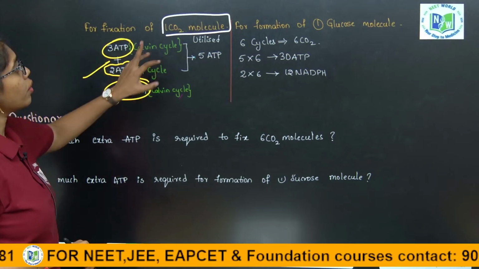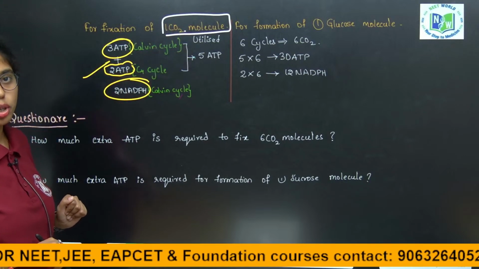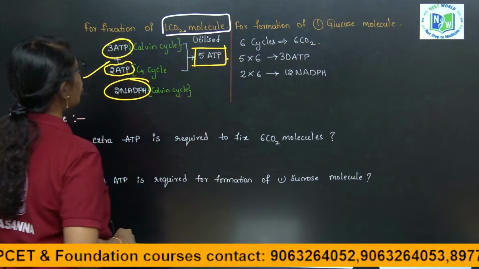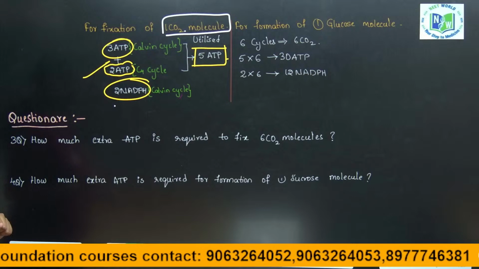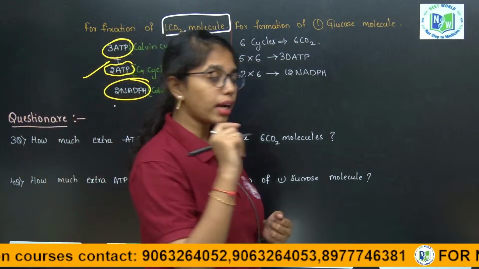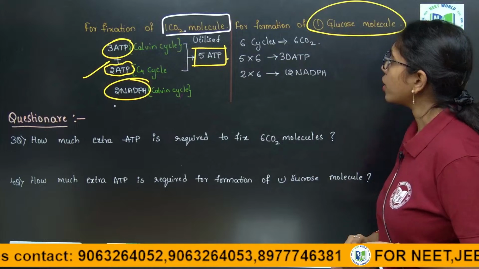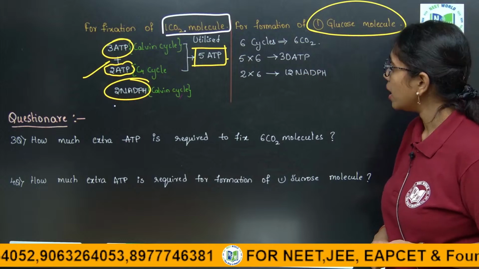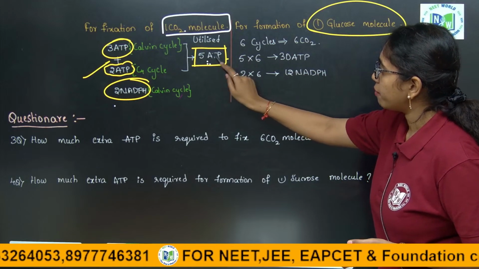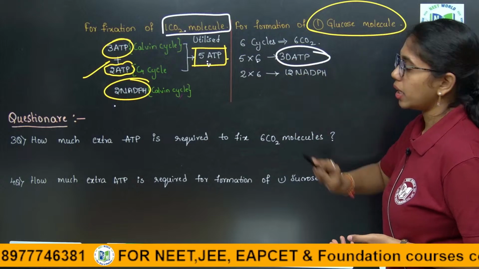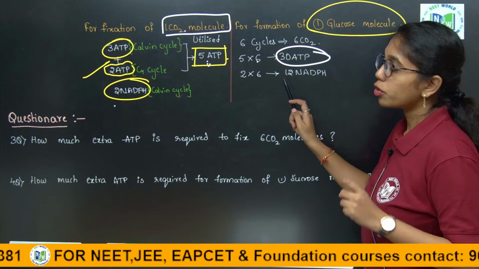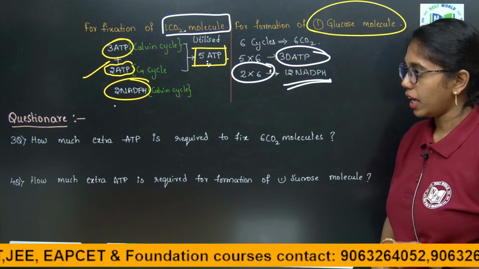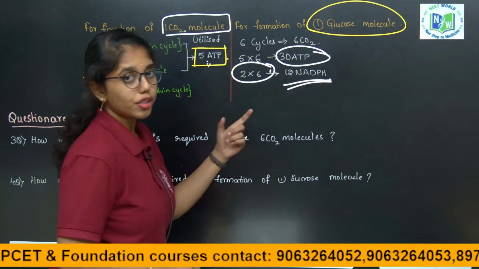So in total, to fix 1 carbon dioxide molecule by the C4 cycle, how much ATP is required? 5 ATP, and how much NADPH? 2 molecules of NADPH. For formation of 1 glucose molecule, 6 cycles take place and 6 carbon dioxide molecules have to be fixed. So 5 into 6 is 30 ATP to form 1 glucose molecule, and 6 into 2, that is 12 NADPH.